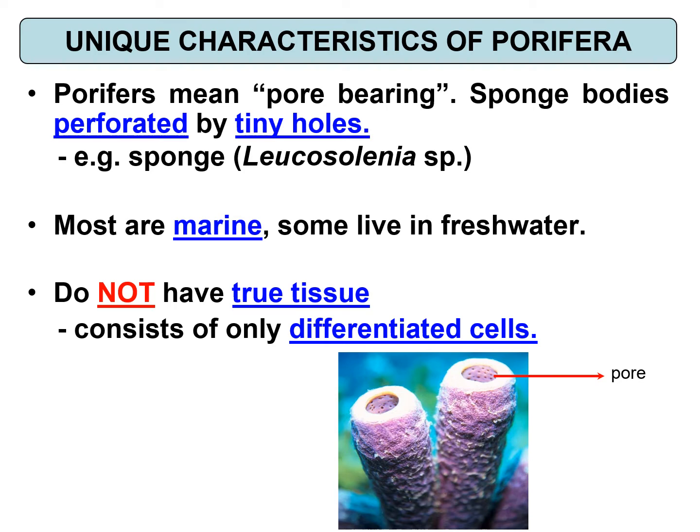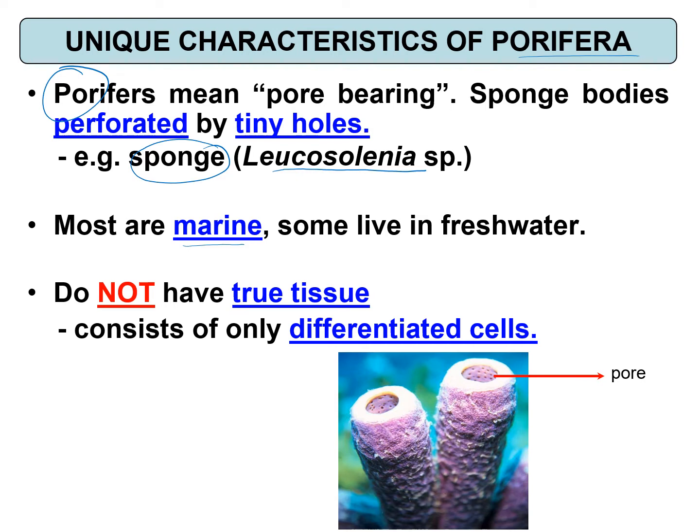Unique characteristics of Porifera. The first phylum, the most primitive animals under kingdom Animalia. Porifera means pore bearing. So sponge bodies are perforated by tiny holes. Example, Leucosolenia species, or commonly known as sponge. Most porifera are marine. Some also can live in fresh water.